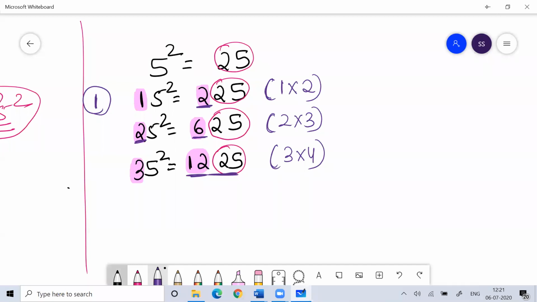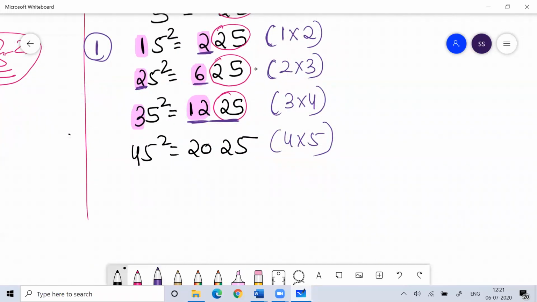Can you understand this? If I ask you, 45 square is 2025. Why? Because the next digit to 4 is 5. What is 4 fives? 20. So the answer for that is 2025.